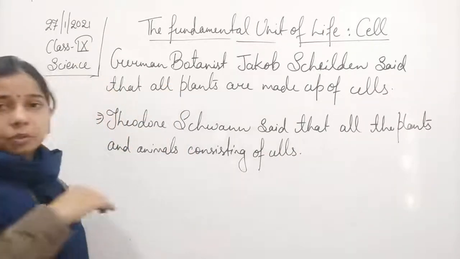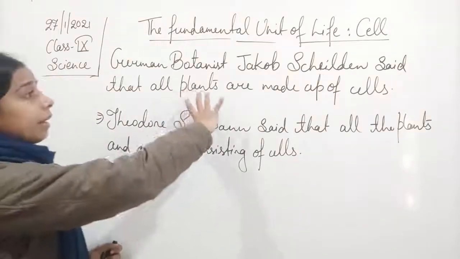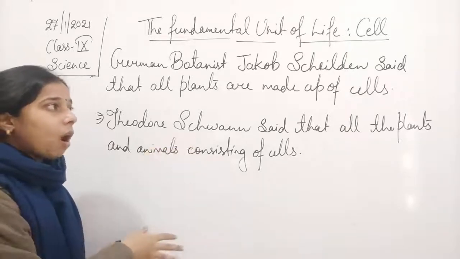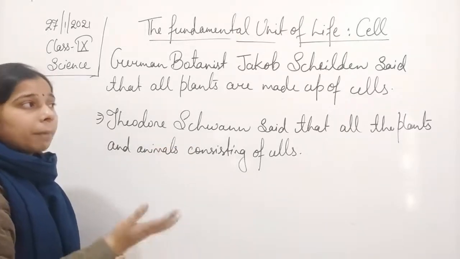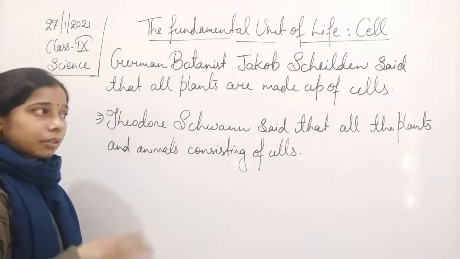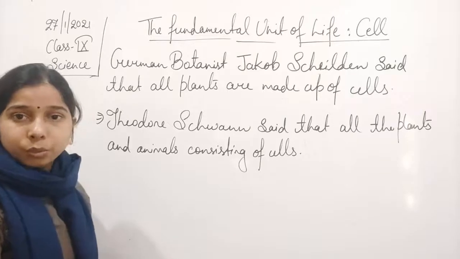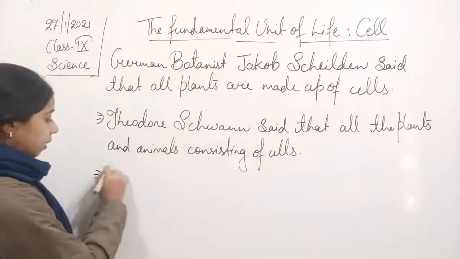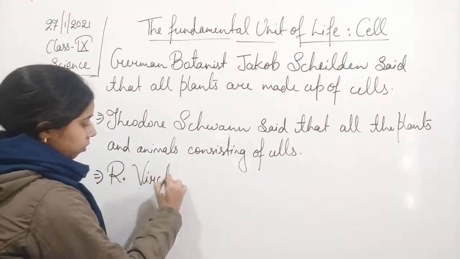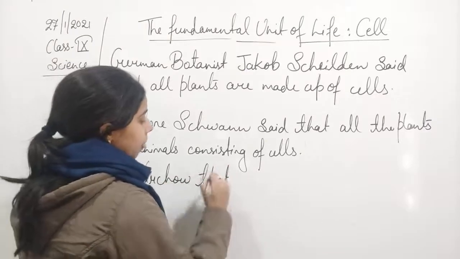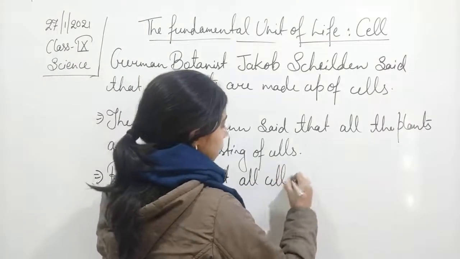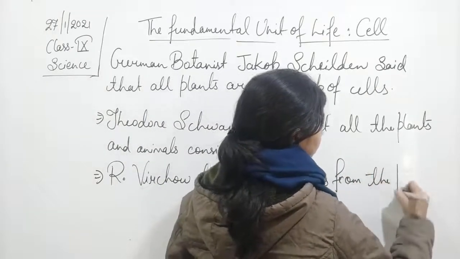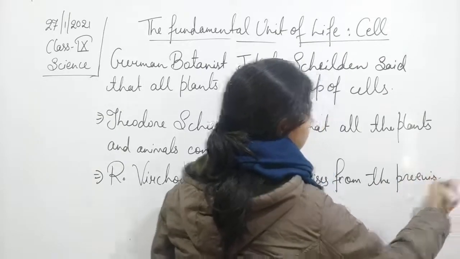So he was a zoologist, he was a botanist. And this joint theory that is given by Schleiden and Schwann, when we combine them, we find a theory that is related to the cell, which we call the cell theory, which was later improved by R. Virchow. So he said that all cells arise from pre-existing cells.